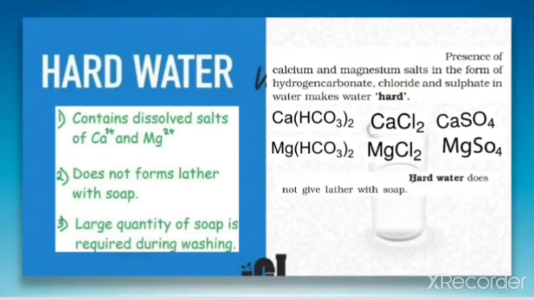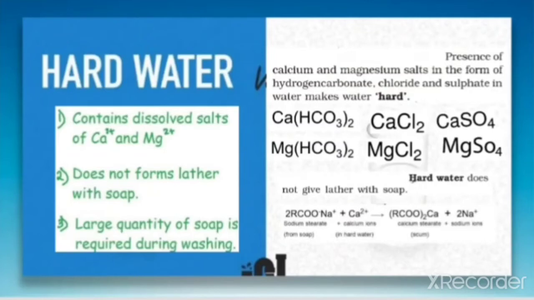We can say that hard water does not give lather with soap because it forms a scum with the soap. When soap is applied, it gives rise to a precipitate, which is also called scum. Because of this, the soap applied to this water forms the scum or the precipitate instead of forming lather. So that's why this water is not giving lather with the soap.